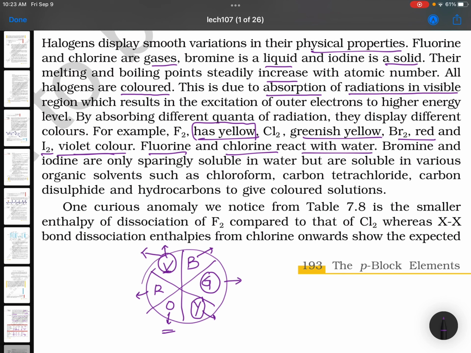Fluorine and chlorine react with water, of course. Bromine and iodine are only sparingly soluble in water but are soluble in various organic solvents such as chloroform, carbon tetrachloride, carbon disulfide, and so on, not required.